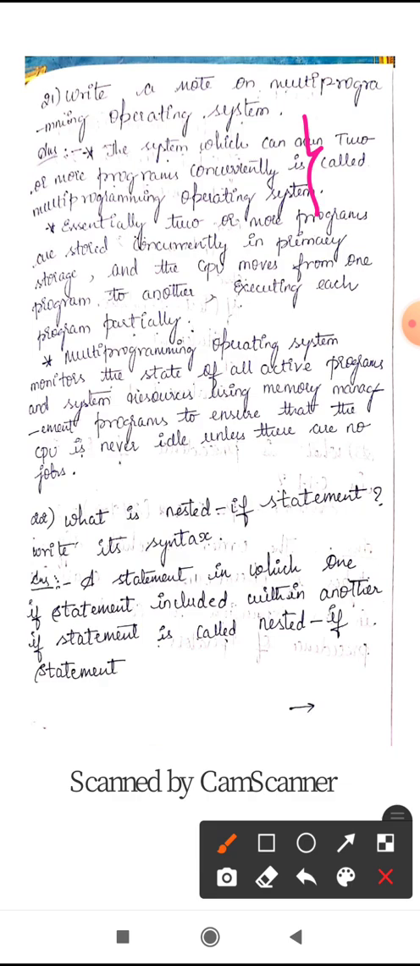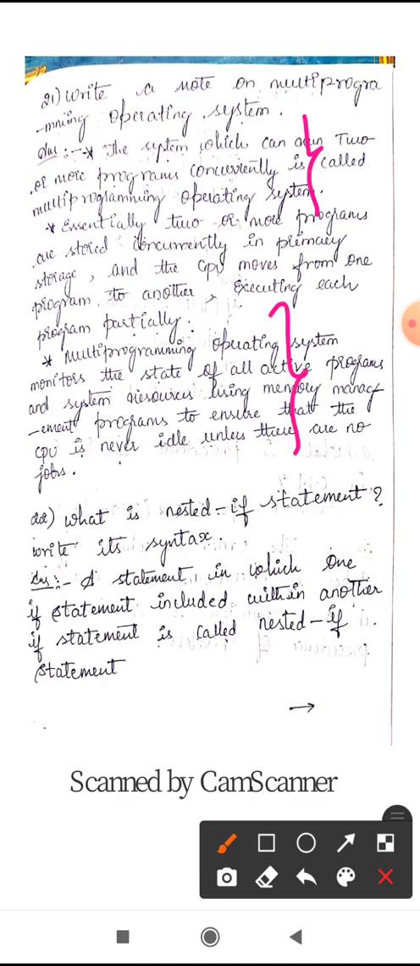So here both the programs will be in the main memory, and the programs stored in the main memory will move to the CPU, and there they will execute partially. After executing one program, the next program will go and be executed by the CPU. Okay. So the next point is, a multi-programming operating system monitors the state of all active programs and system resources using memory management processes to ensure that the CPU is never idle unless there are no jobs.